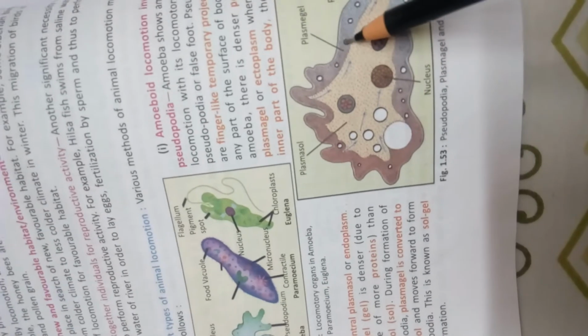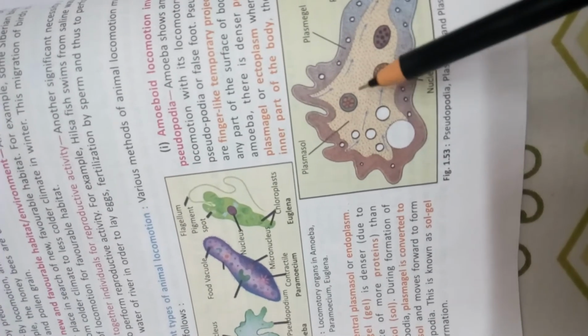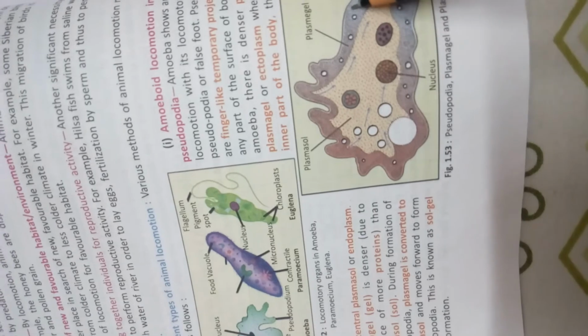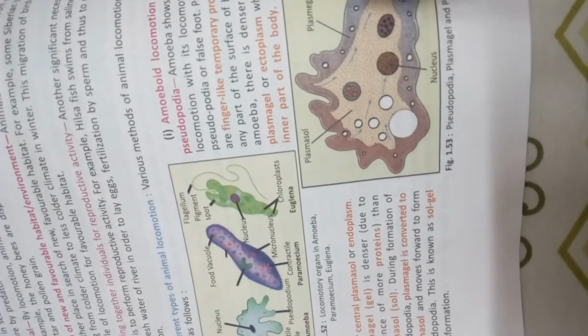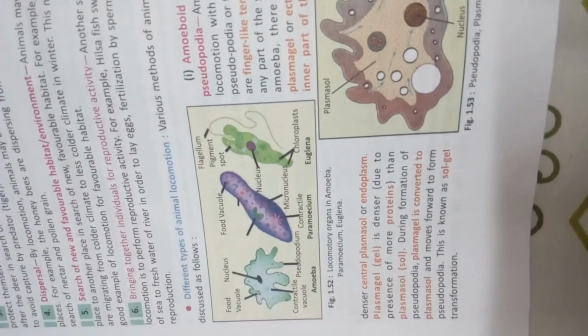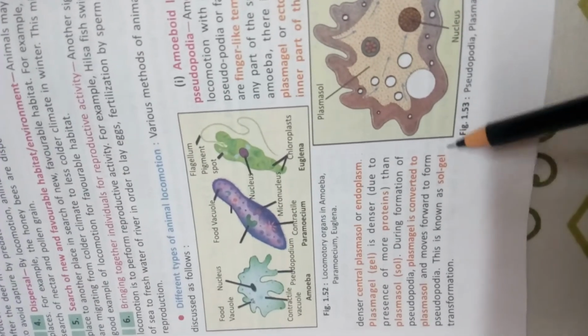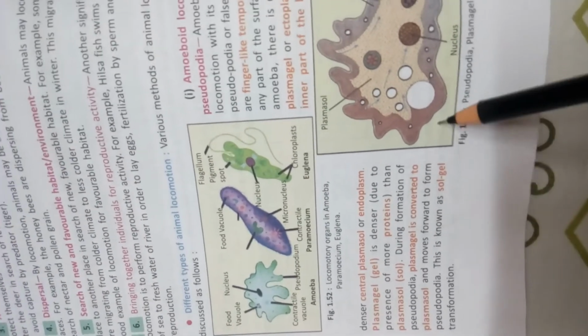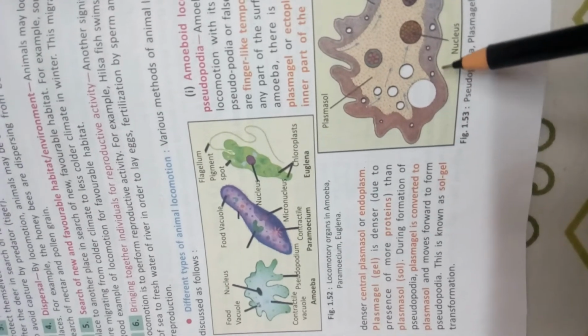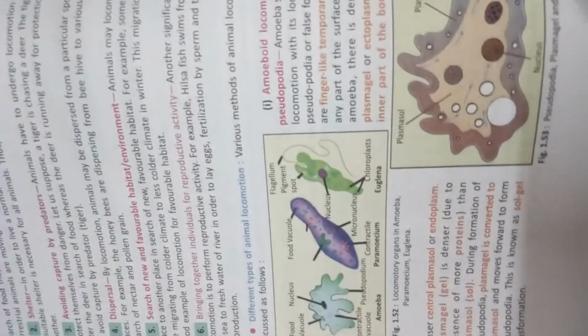The plasma gel is converted into plasma sol and the plasma sol is converted into plasma gel to make this amoeboid movement possible. This process is called the sol gel theory. So it is basically asked, what is sol gel theory, class. Next we are going to see the diagram given here, showing how the process of locomotion in amoeba takes place.